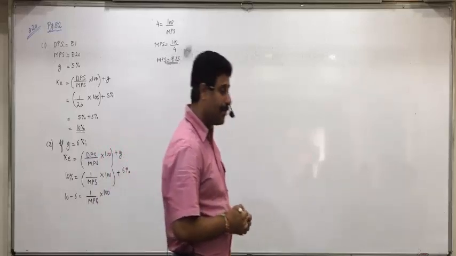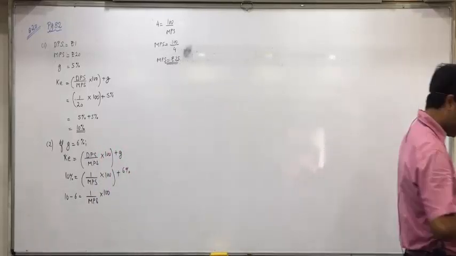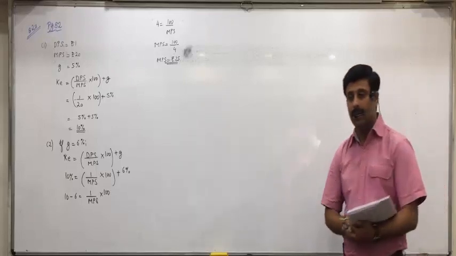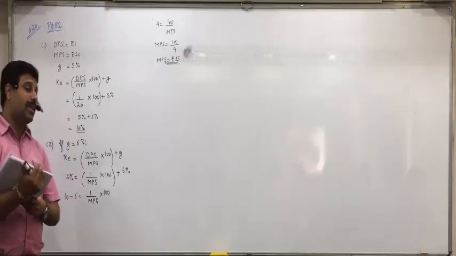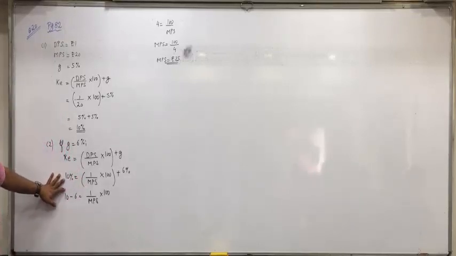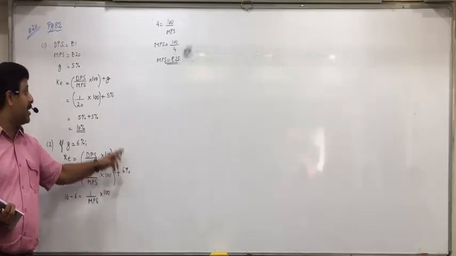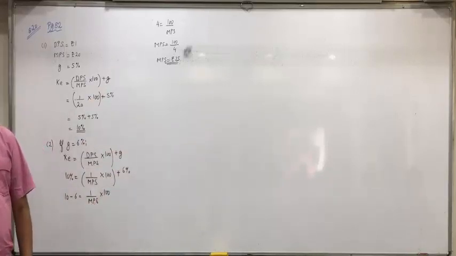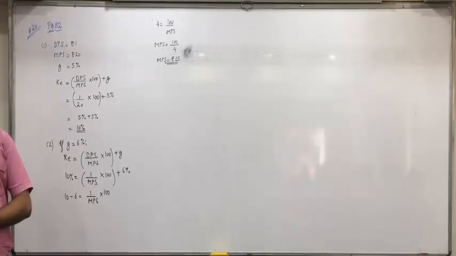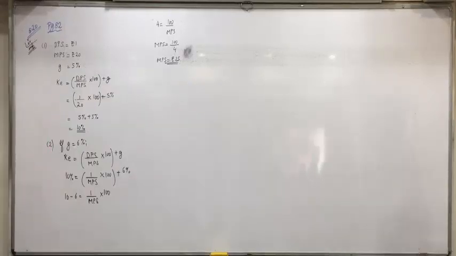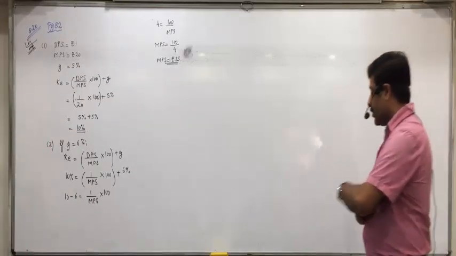Understood this everyone? I'll discuss the third option and you try it on your own. If the company's cost of capital is 8%, means now KE you will take 8% instead of 10, and anticipated growth rate is 5%. Now growth rate will be the same as earlier, 5%. Calculate the indicated market price if dividend of rupees 1 per share is maintained. Solve it on your own. Again MPS is to be obtained. Completed? What do you get?